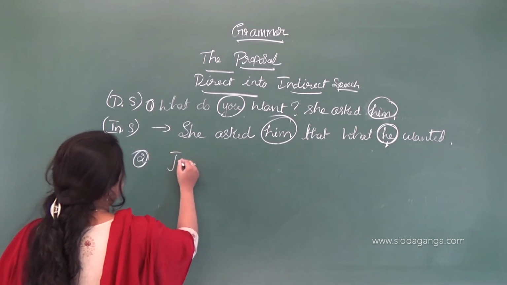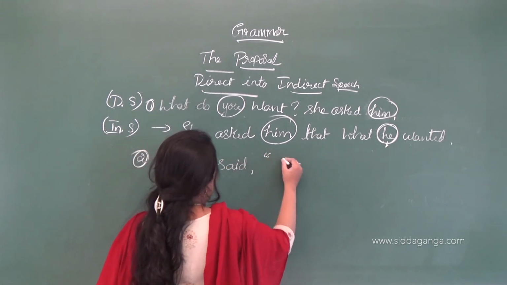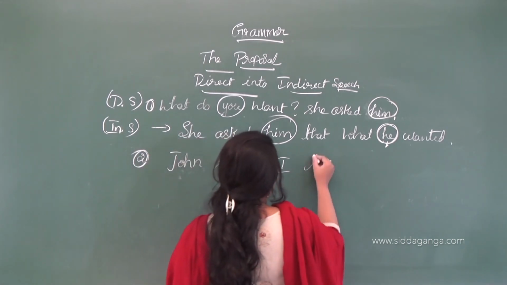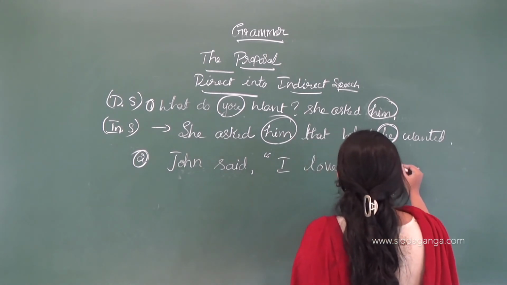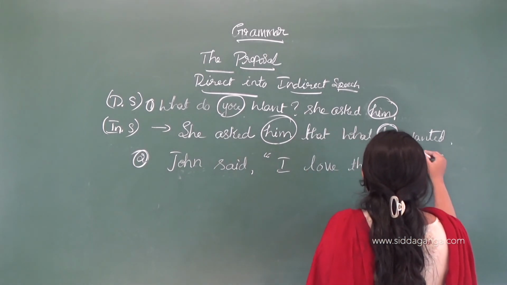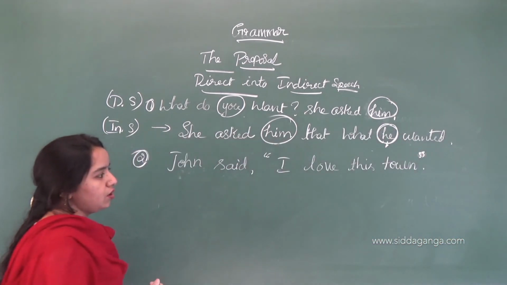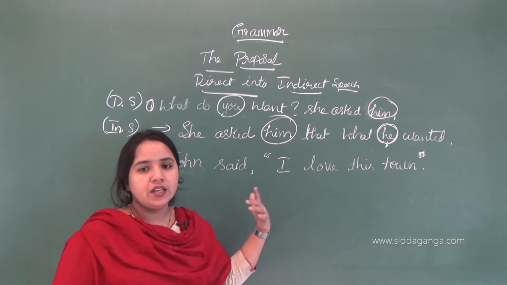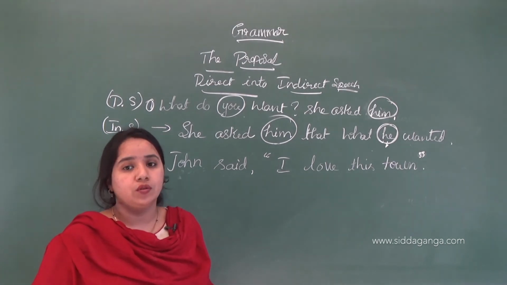John said, I love this town. I love this town. So love means it is like. Okay. So I like this town. Instead of using like, sometimes we can use love. Okay. So it means I like this town more. I like it more than any other town.